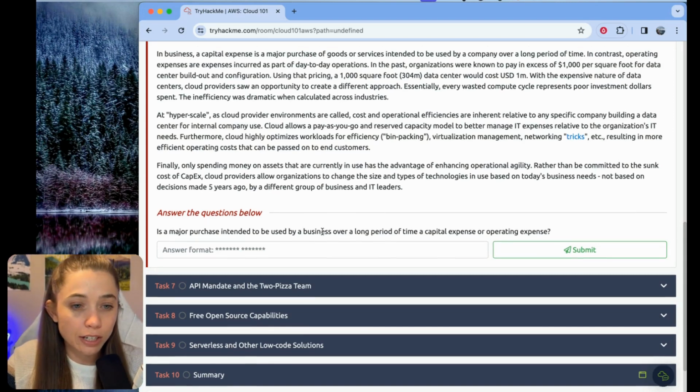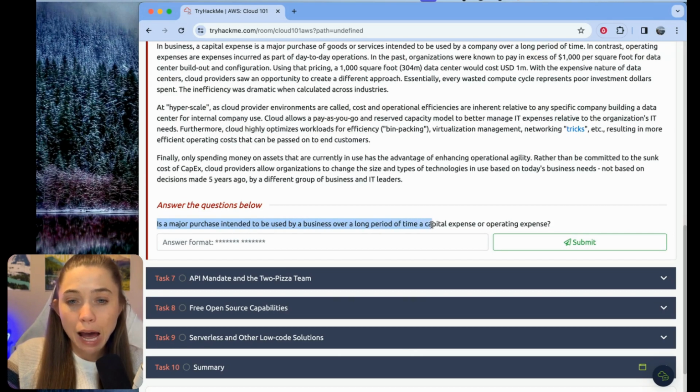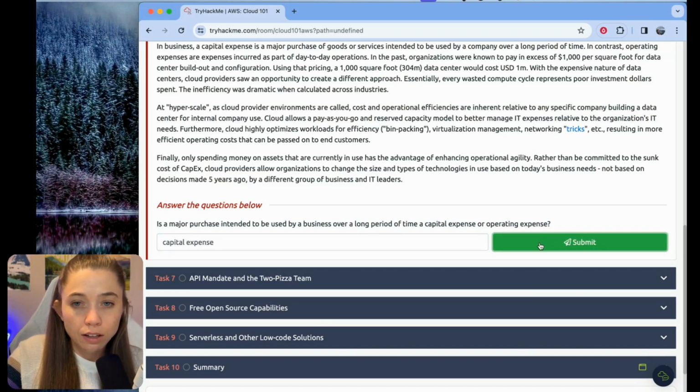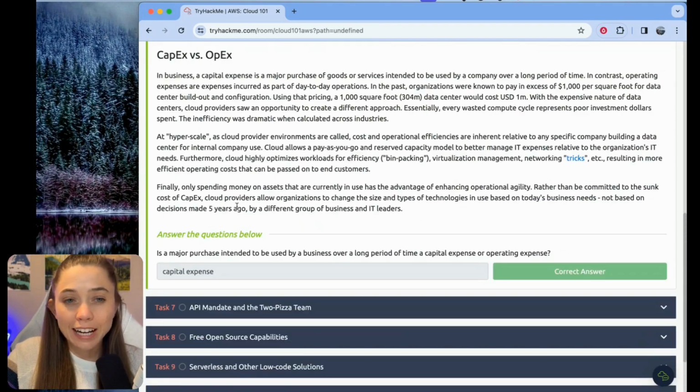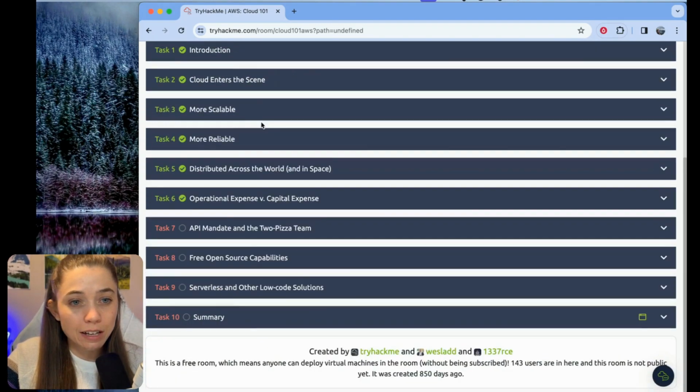Anyway, let's see what the question is here. Is a major purchase intended to be used by a business over a long period of time a capital expense or an operating expense? Well, I believe that is the definition of a capital expense. Let's see how we do. Correct. All right. So that's me heavily glossing over the idea of OpEx versus CapEx. Let's move on to task 7.